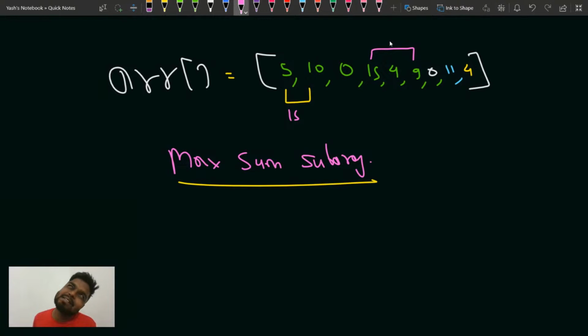15 plus 4 is 19. 19 plus 9 is 28, I guess, right? Then this will be how much? Let's say 15 only, right? So what is the maximum sum here? Please comment in the chat, guys.